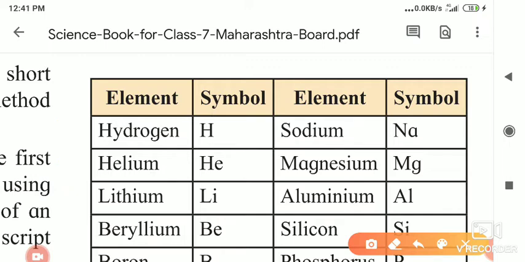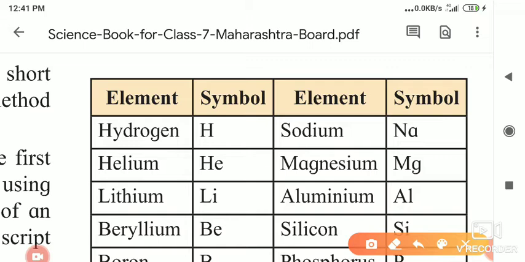For example, in your class, if there are four or five students named Pranav and I say Pranav, all five will respond. Instead, if I say Pranav Patil or Pranav Sawan, then you will understand which Pranav I am speaking to.